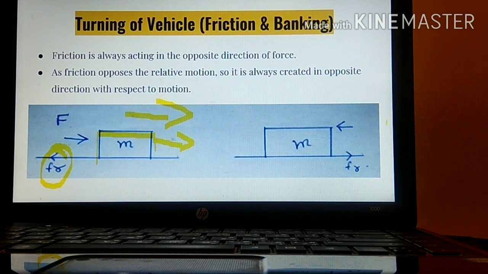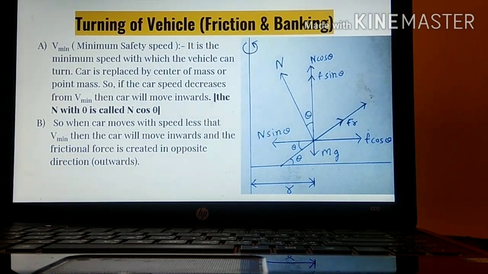Similarly, this is a block. We are trying to push this block in this direction. So frictional force is created in the opposite direction. Next one. Try to understand this concept. We have to find velocity minimum, that is, the minimum speed with which the vehicle can move such that the vehicle can easily turn. That we have to find out.